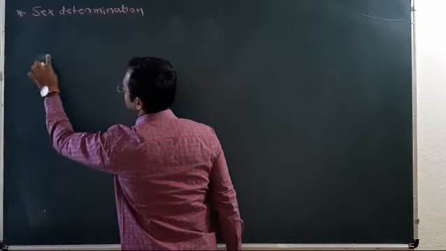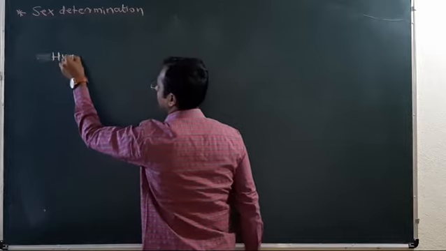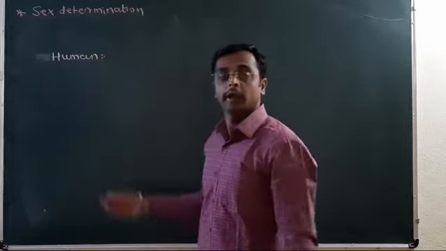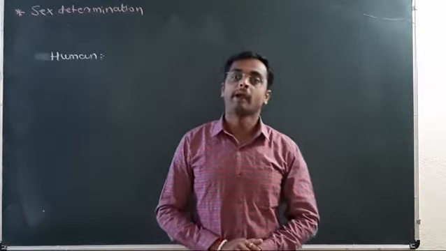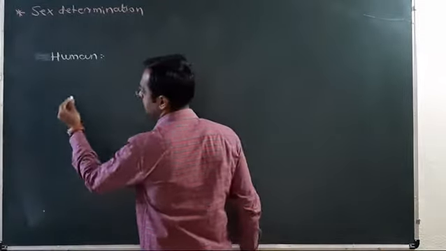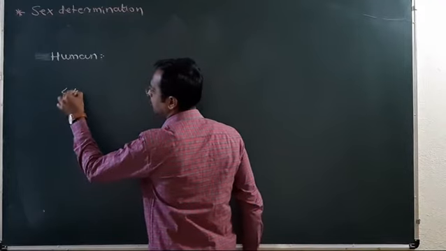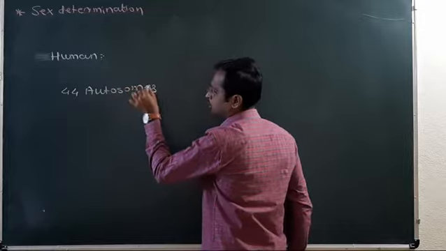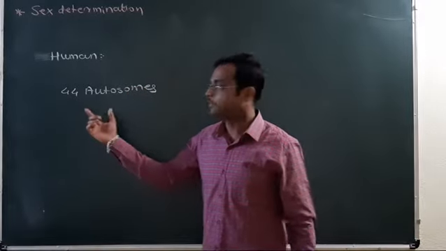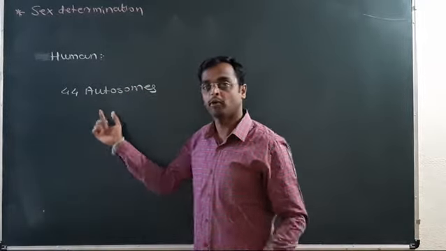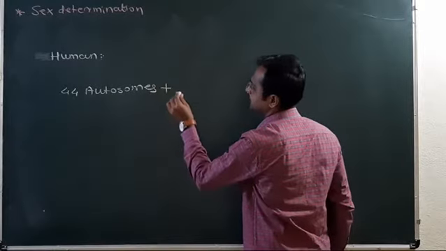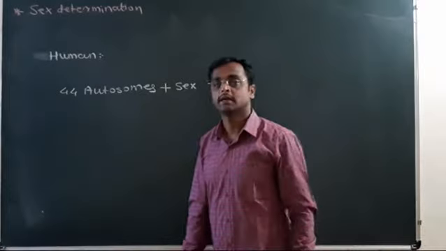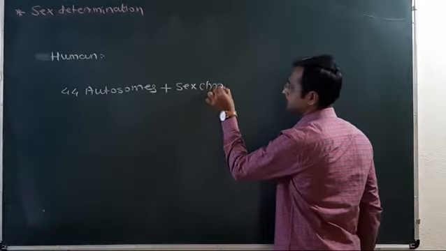In human beings, the somatic cell contains 44 autosomes plus sex chromosomes.